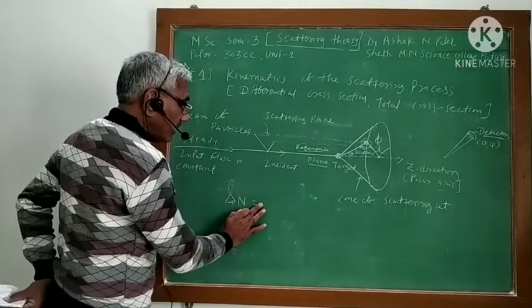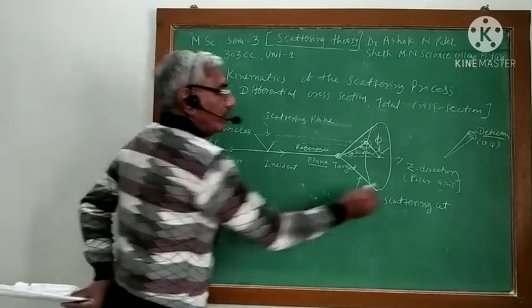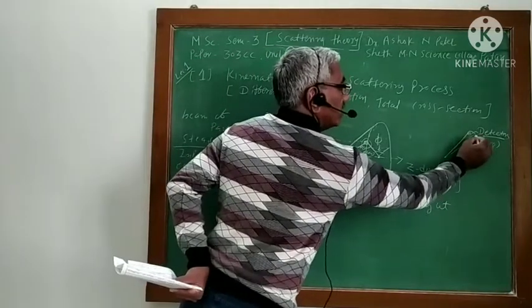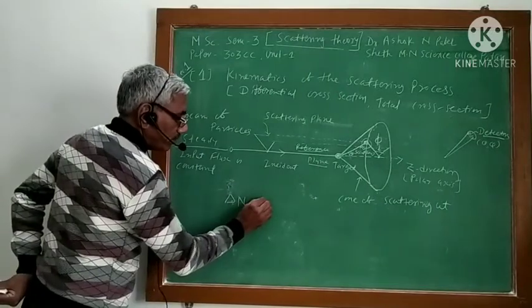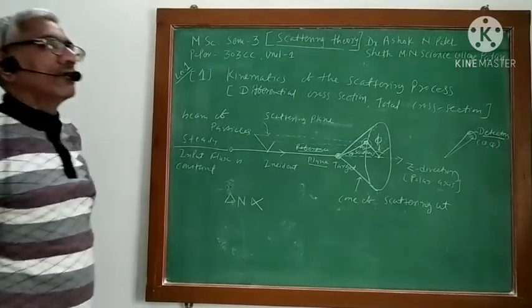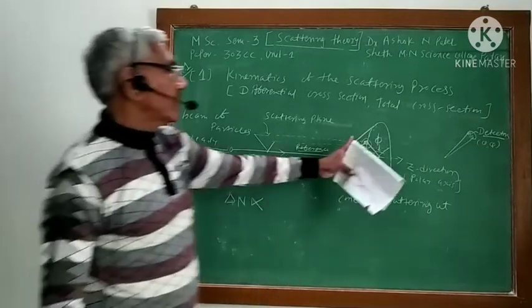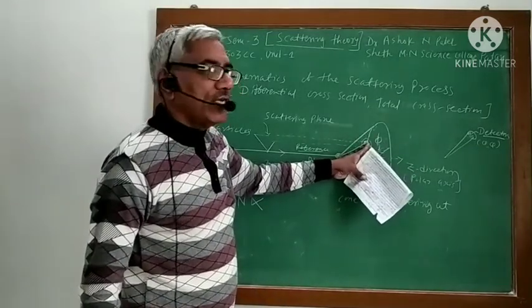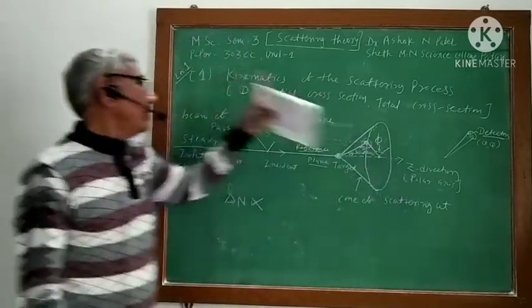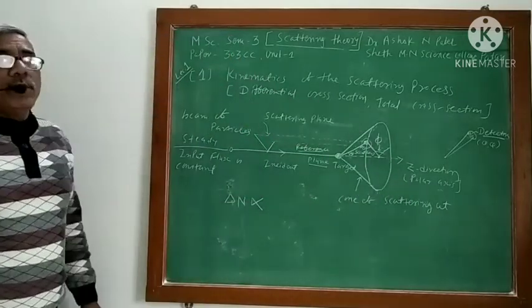But the number of scattered particles which arrive at nearby angle theta phi depends on the input flux.